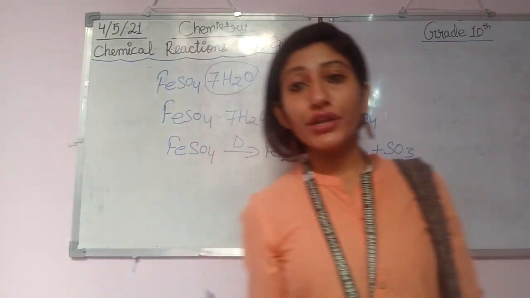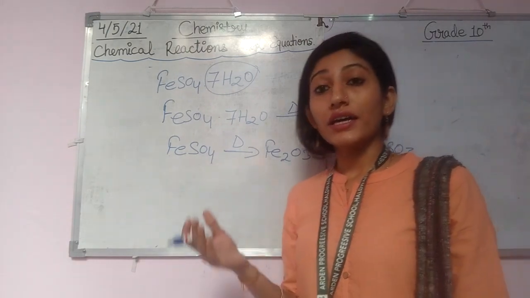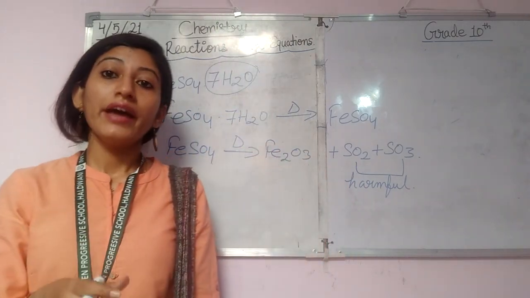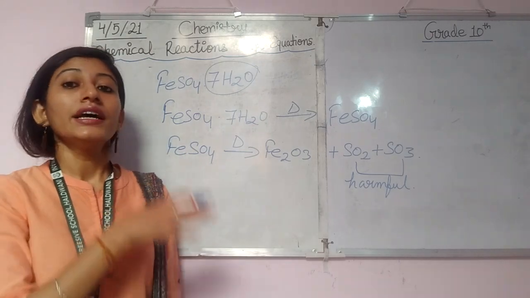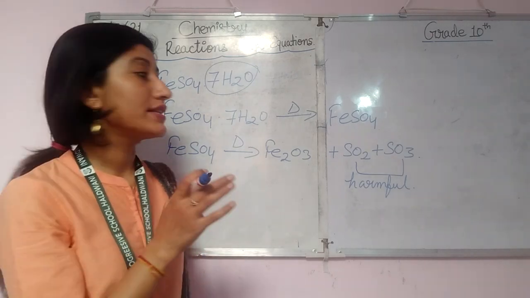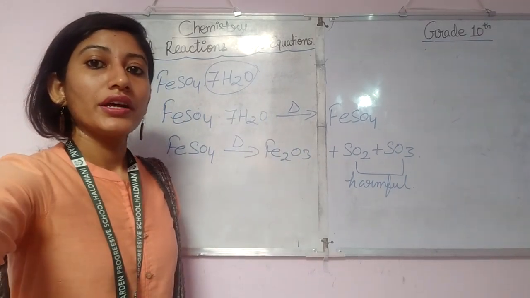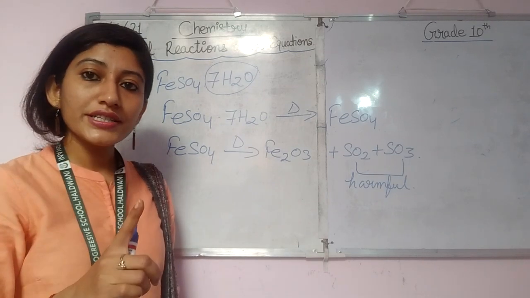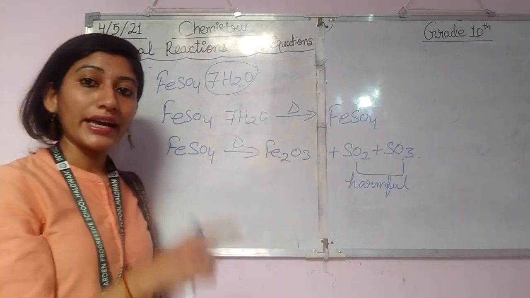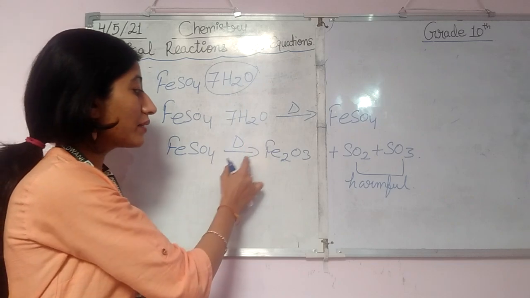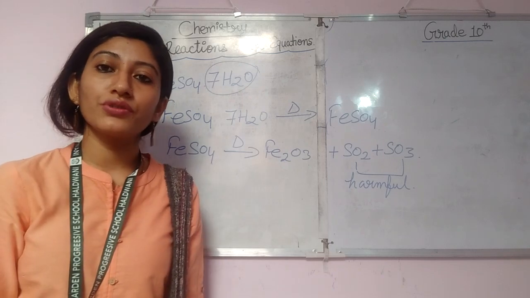See students, no need to worry about the names of the reactions or how the reaction will take place; you will get to know everything slowly. First, kindly understand what decomposition is. Here you have seen that for the decomposition of ferrous sulfate, first we have given heat. In the first step, due to heat, the water of crystallization gets removed. Then in the second step, FeSO4 gets decomposed into Fe2O3 plus SO2 and SO3.